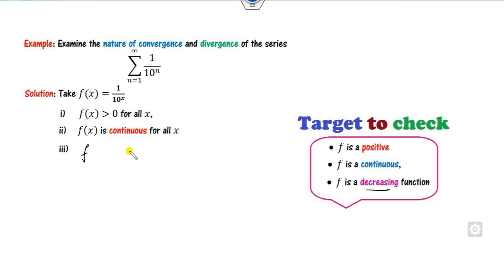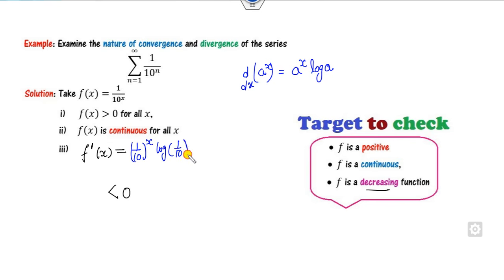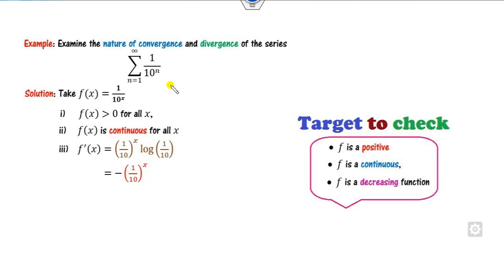How can you prove that it is decreasing? I can start with the derivative, and our target is to prove it's less than 0. What is the derivative of a raised to power x? You all know the derivative of a raised to power x is a raised to power x times log of a. So it is a raised to power x times log of 1 over 10. What is the log of 1 over 10? It is minus log 10, and log 10 is 1. So clearly this is less than 0 whenever x is greater than or equal to 1. So this number is always less than 0 for all x greater than or equal to 1.